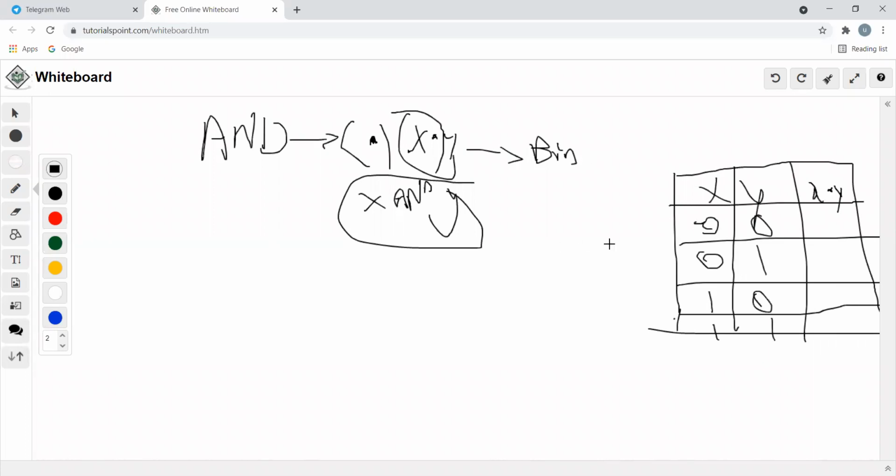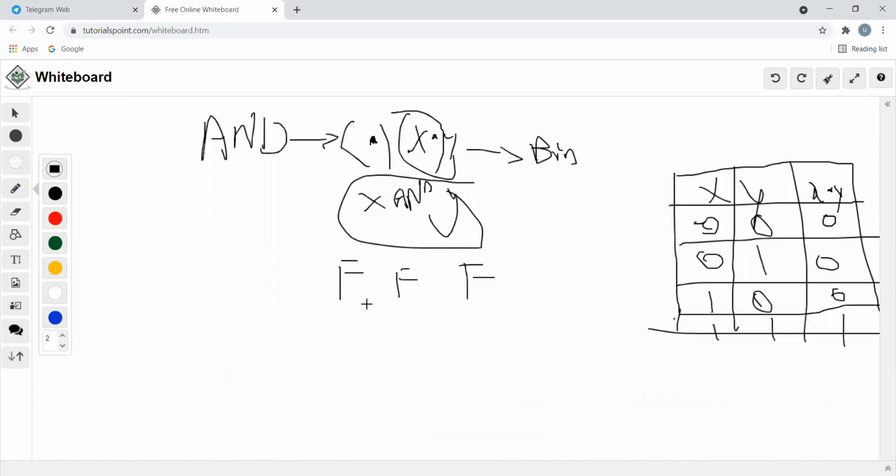Once again, 0 and 0, that is 0 multiplied by 0, represents a 0. 0 multiplied by 1 is a 0. 1 multiplied with 0 is a 0. 1 multiplied with 1 is a 1. In the sense, indirectly we are telling that if both values are false, the result will be false.